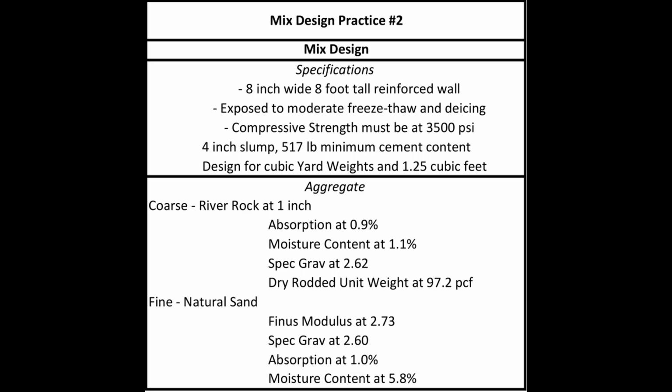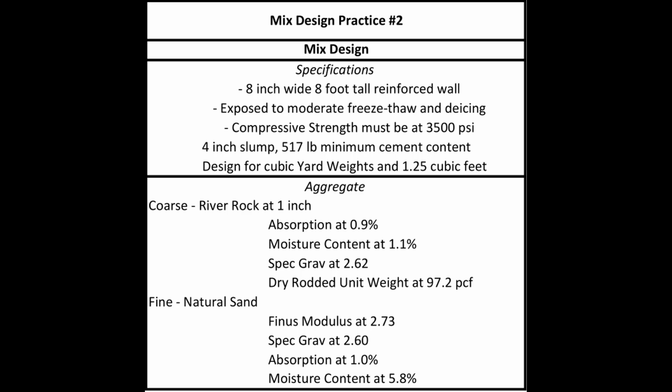And we want to design for a cubic yard and 1.2 cubic feet as if we're going to do this in the lab. We're using a coarse river rock, 3/4 inch maximum sized aggregate, with an absorption of 0.9%, a moisture content of 1.1%, specific gravity of 2.62, and a dry-rodded unit weight of 97.2 pounds per cubic foot, all of which we're going to need for our design.